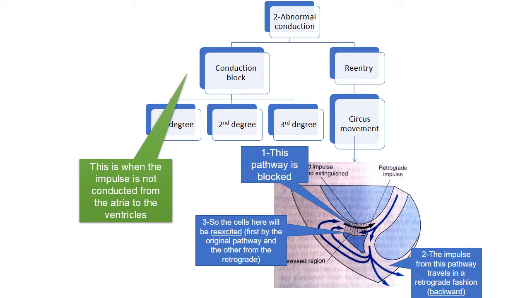But whenever, as shown in the right black arrow, that pathway of the impulse is blocked, the impulse from the other pathway travels in a retrograde fashion, that is, in the backward path. So the cells here will be excited first by the original pathway and then again by the retrograde pathway.